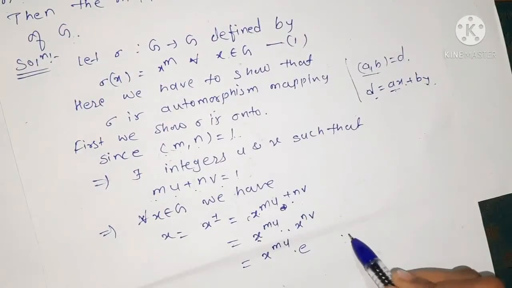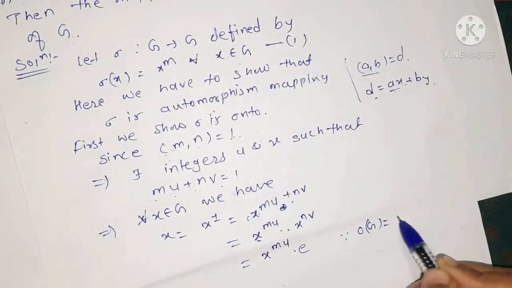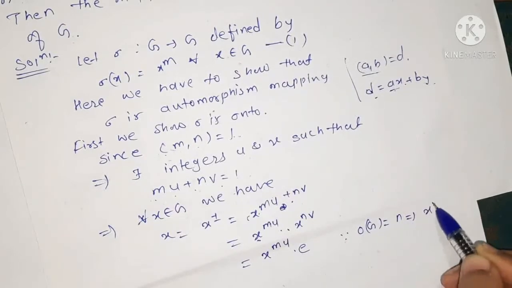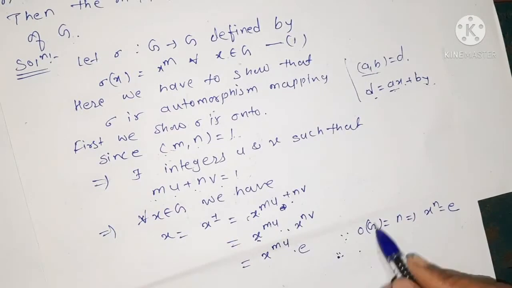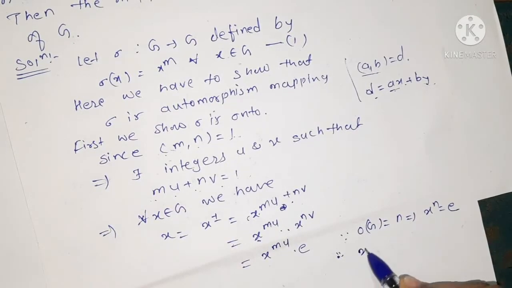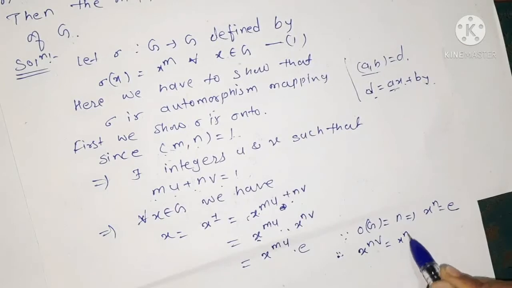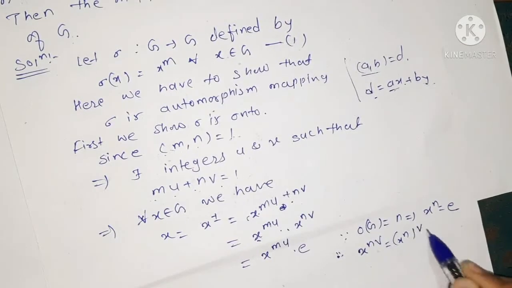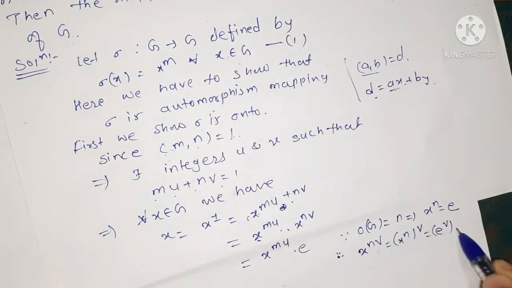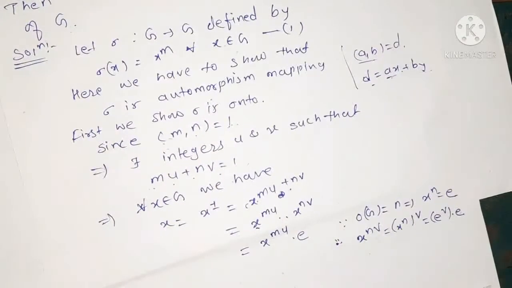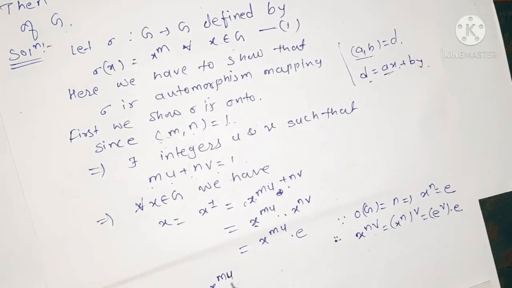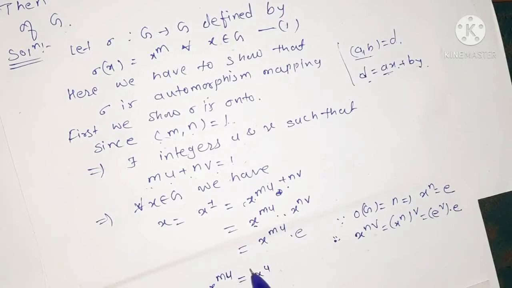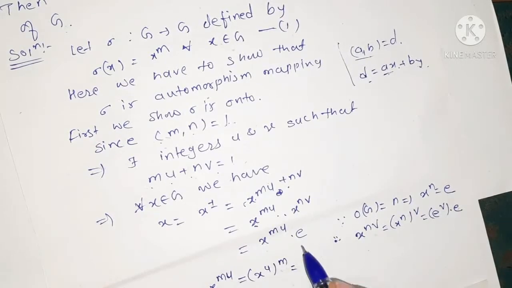Since the order of G is equal to n, x to the power n is equal to e, and therefore x to the power nv is equal to x^n to the power v, which is e to the power v, that is e. Therefore x is equal to x to the power mu, that is x^u to the power m.